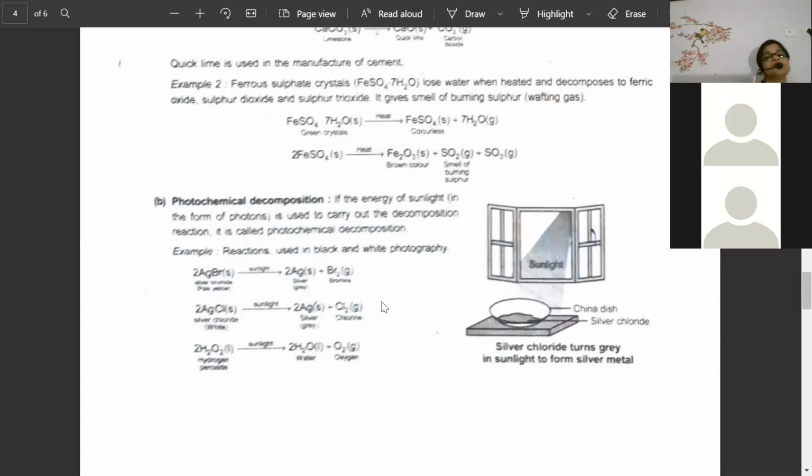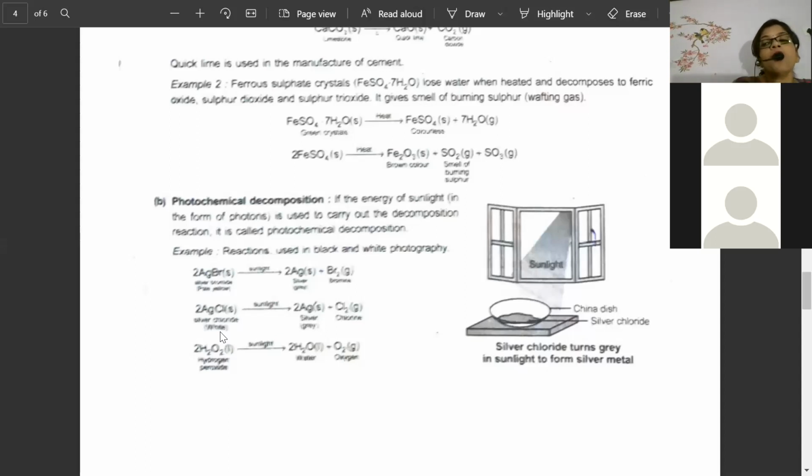That is called small packages of energy. It has electromagnetic waves. When I talk about the light chapter, at that time I will give the entire intro of sunlight. But this time you have to understand that it contains photons, which means a package of energy. So when silver bromide or silver iodide is exposed to sunlight, the sunlight will take out silver and bromine separately.